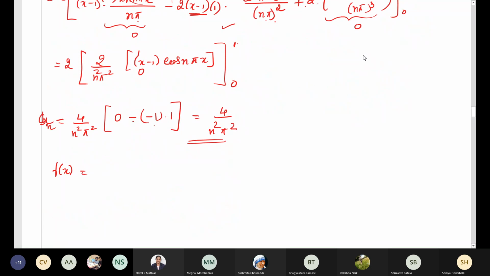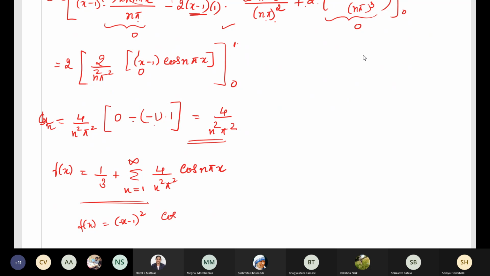f of x is equal to a naught by 2, that is 1 by 3, plus summation n equal to 1 to infinity an. An is 4 by n square pi square cos n pi x, because L value will be 1. So this is the Fourier series expansion of the function f of x is equal to x minus 1 whole square. We have found the cosine half range Fourier series.